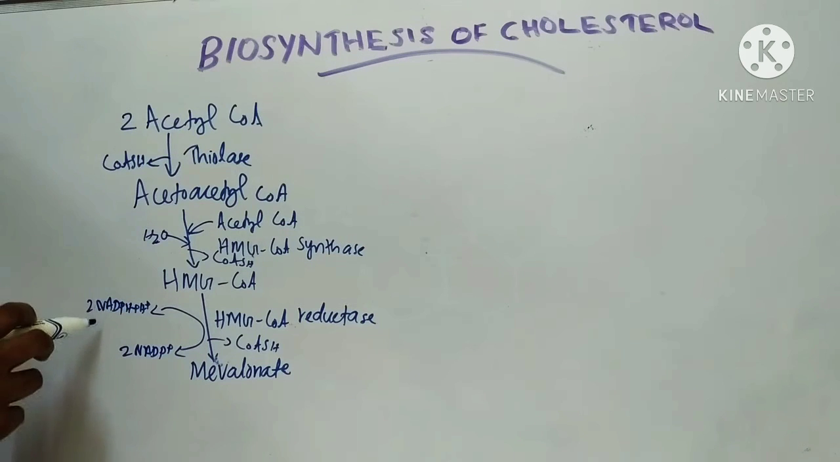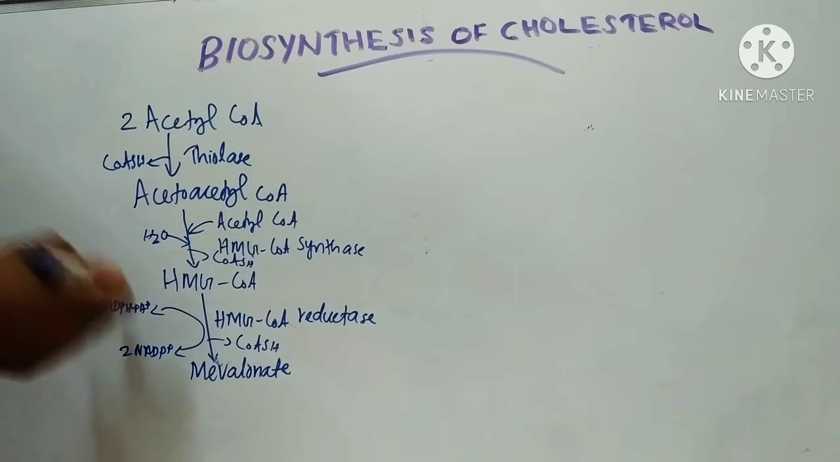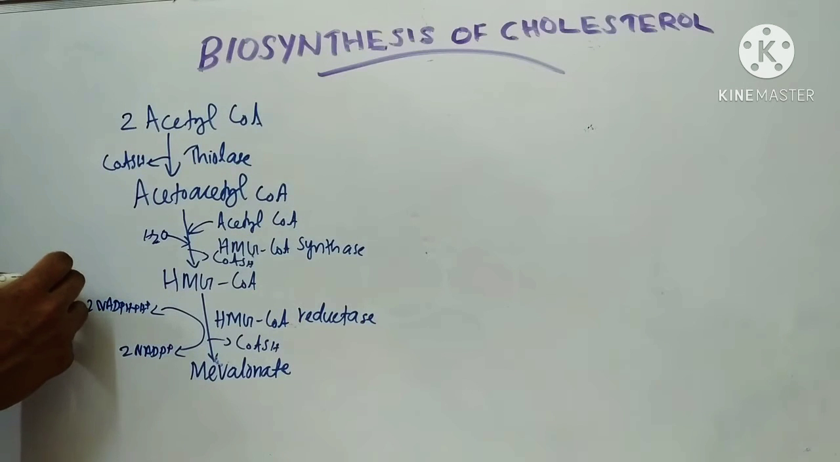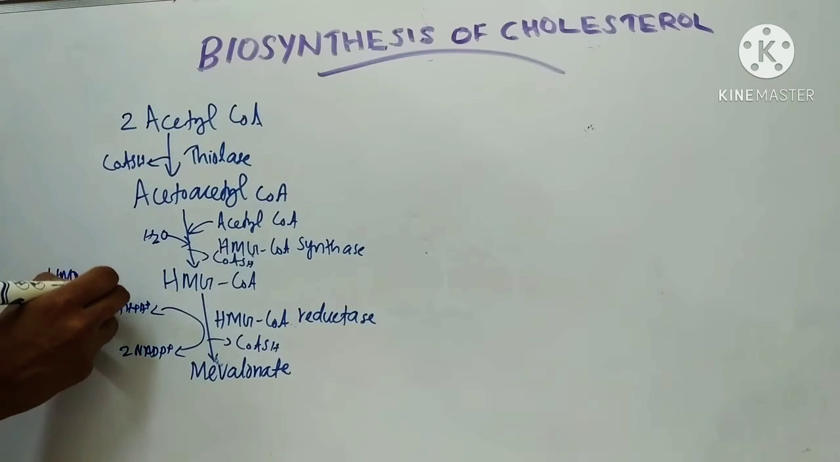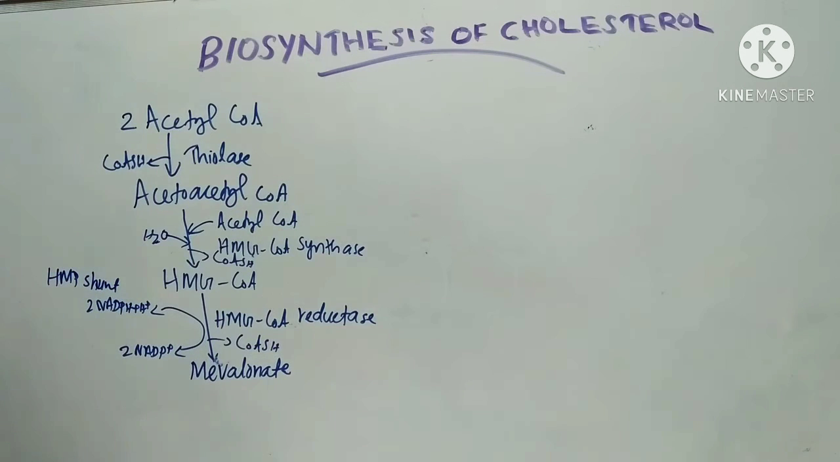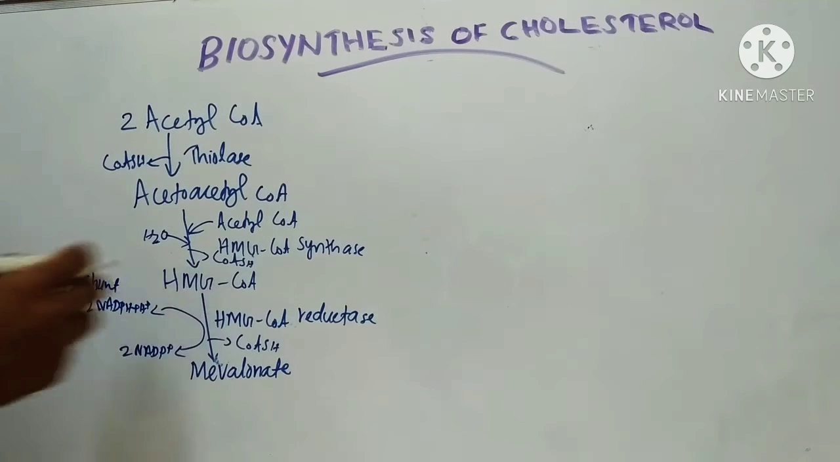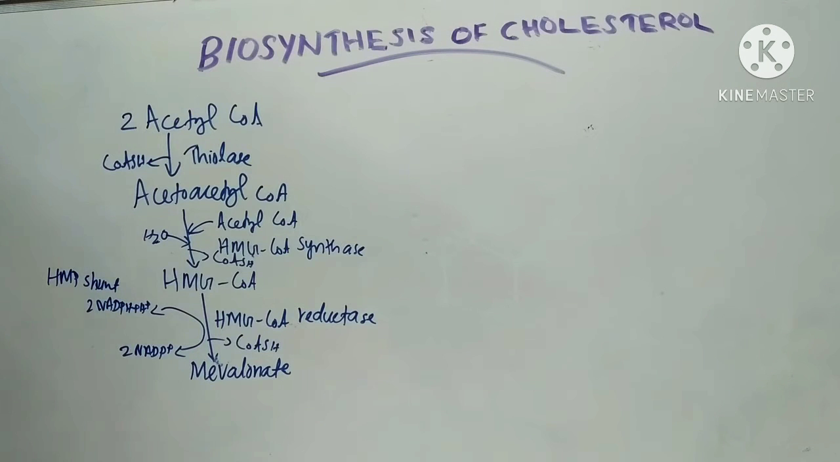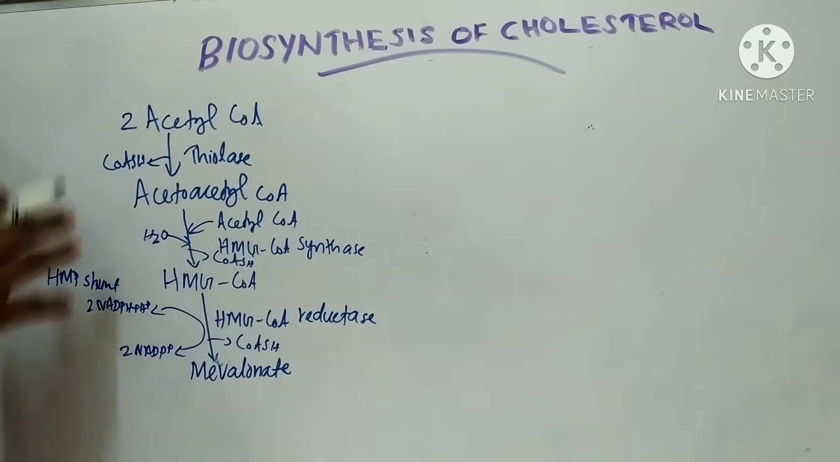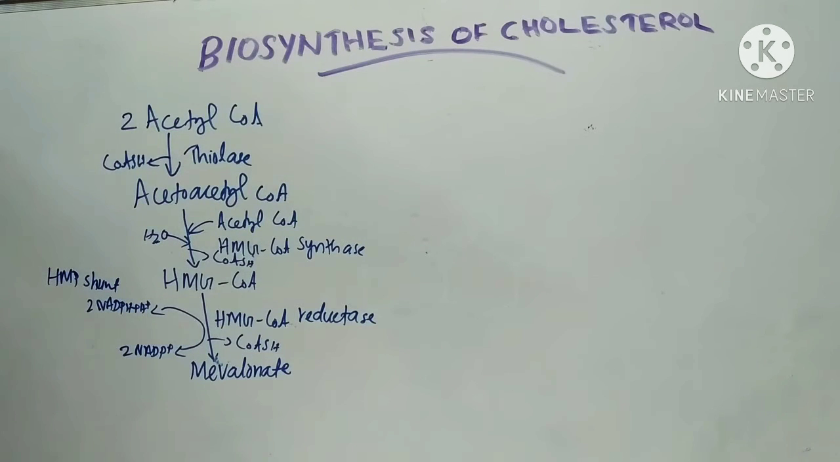Here NADPH is required as cofactor. This NADPH is supplied by the HMP shunt. The enzyme HMG-CoA reductase, the rate limiting enzyme, has its activity increased by insulin and thyroid hormones. Glucagon and corticoids reduce its activity. It is also inhibited by cyclic AMP. So this is the first step, the formation of mevalonate.